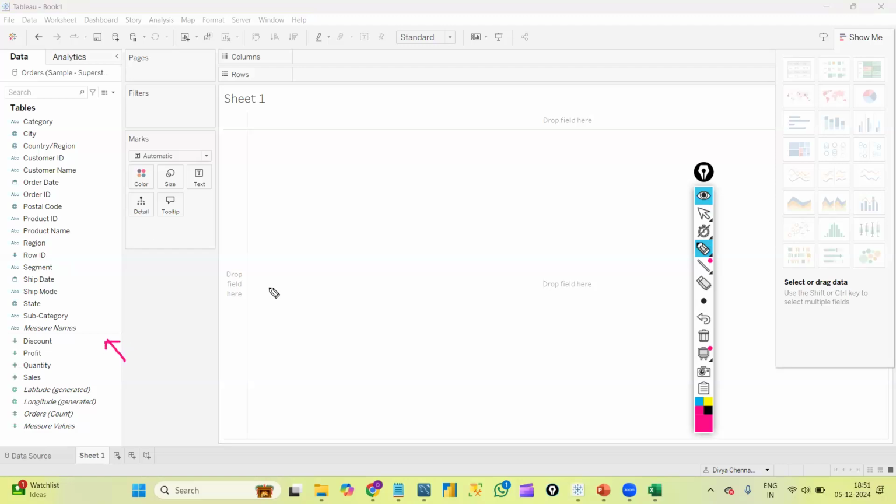Once we get into the sheet level, all the fields in that data are divided into two types. Above the line, whatever we have is called dimensions, and below the line, we call them measures.